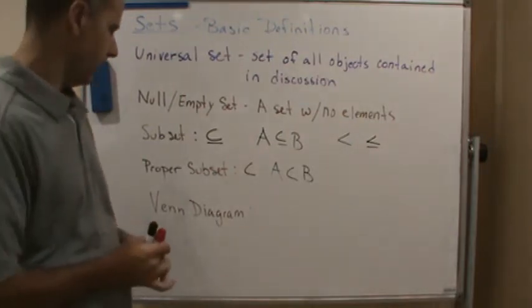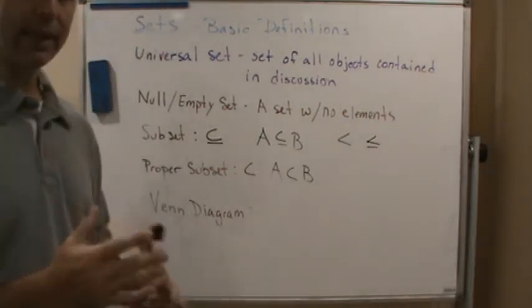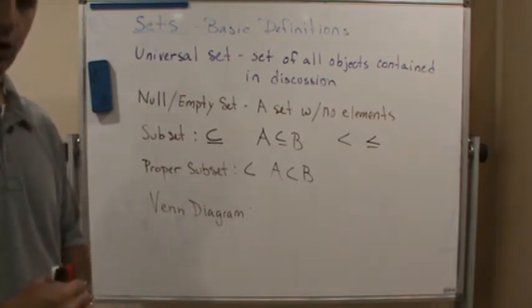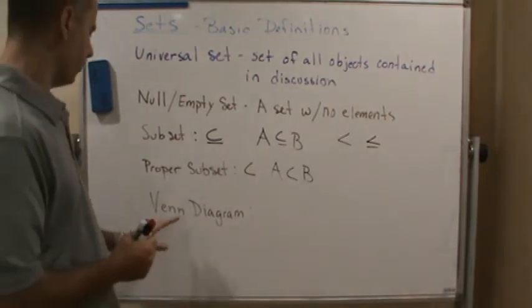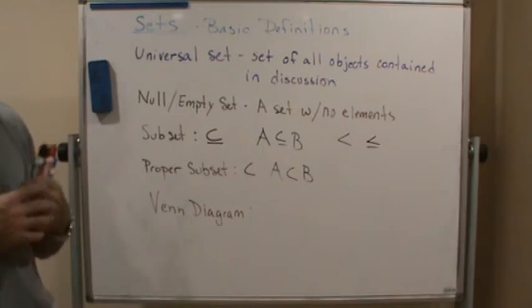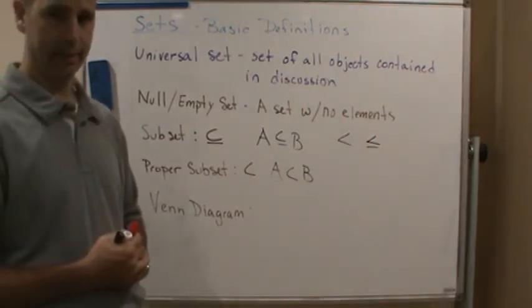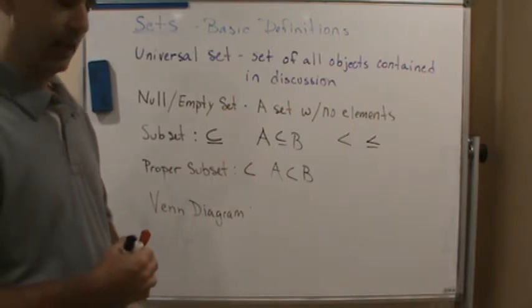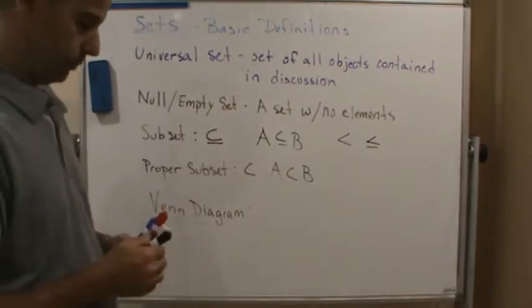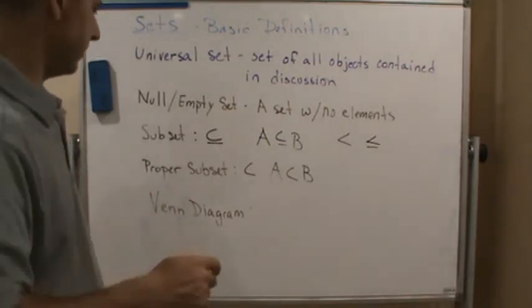So what do I mean by that? Well, let me use a Venn diagram to show you. A Venn diagram is a visual way to see the relationship between sets, and it's very useful.